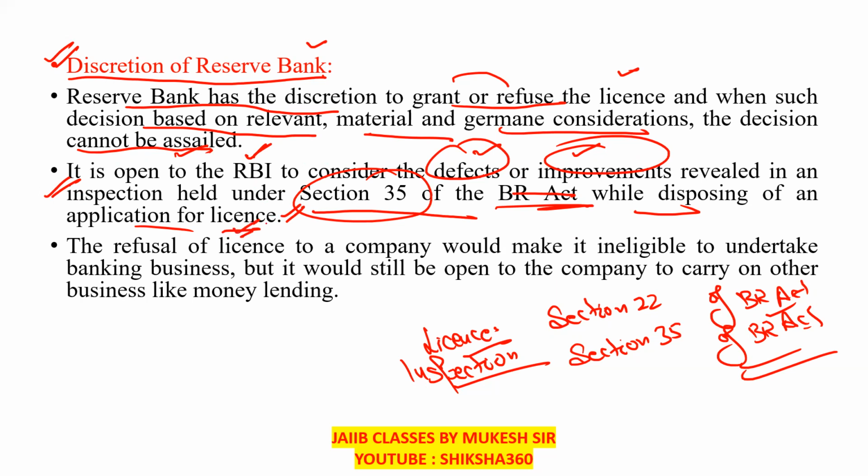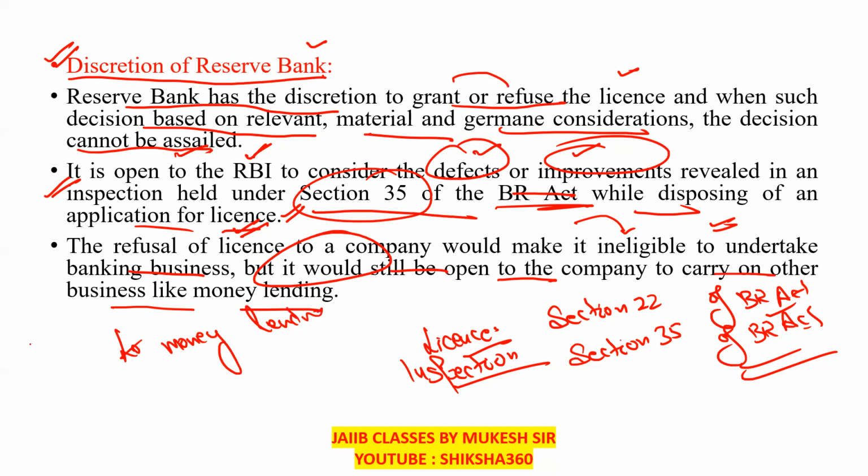The refusal of a license to a banking company would make it ineligible to undertake the banking business, but it would still be open to the company to carry on other business like money lending. Money lending is a different thing.